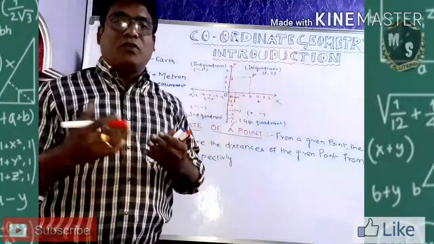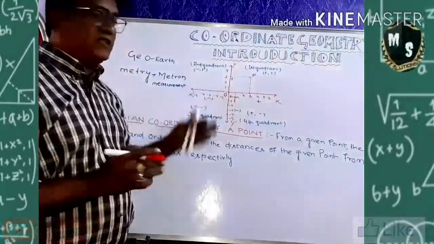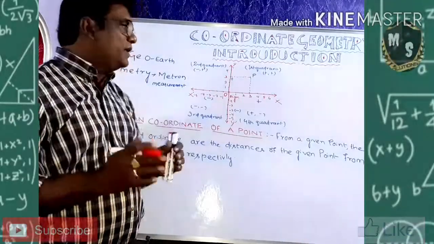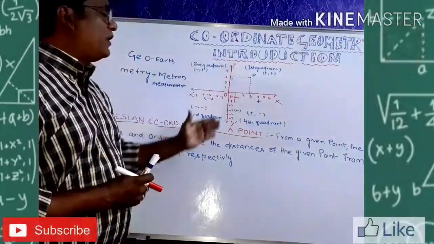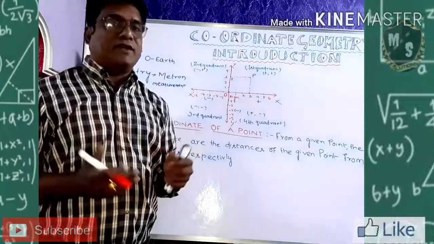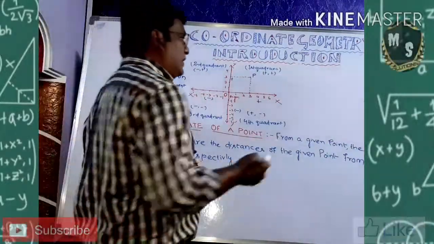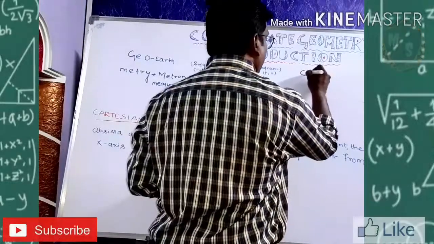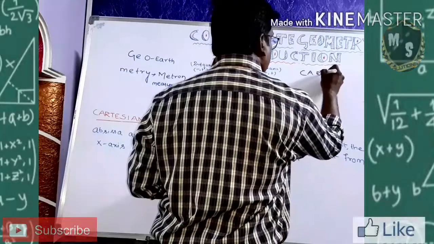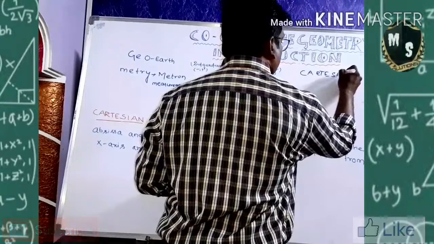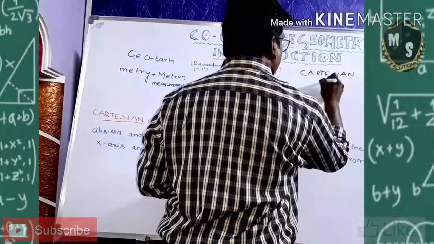You have to go for coordinates. So right now I am explaining what a coordinate is. For coordinates, you have to go for a Cartesian plane. What is a Cartesian plane? This is called a Cartesian plane. What do you mean by Cartesian plane?